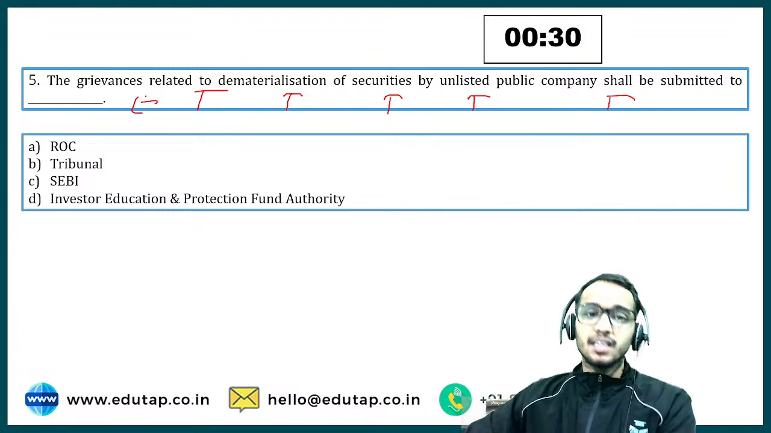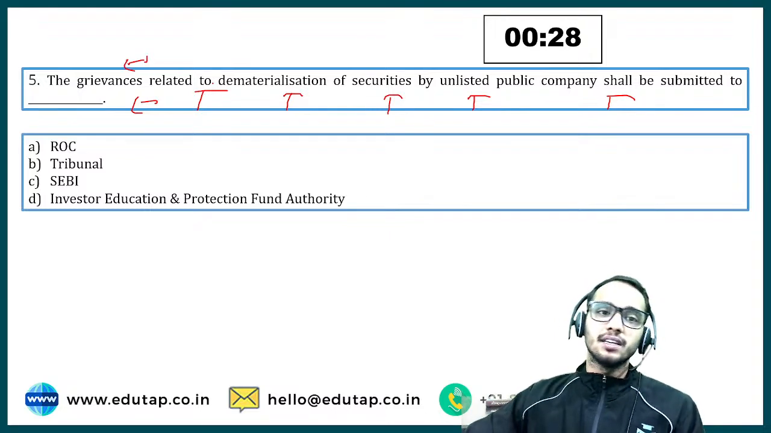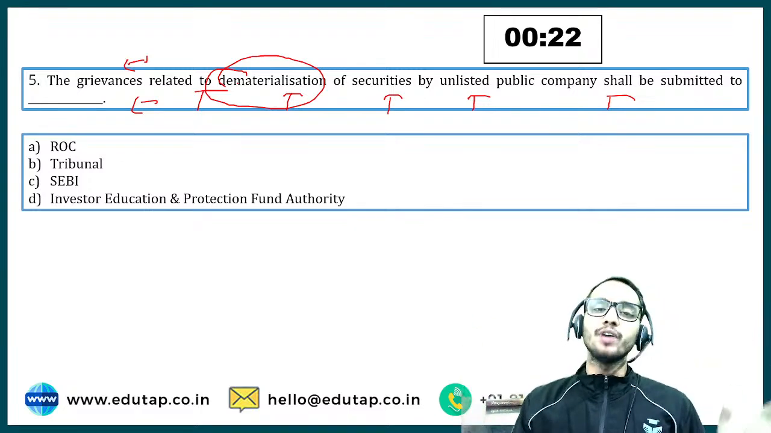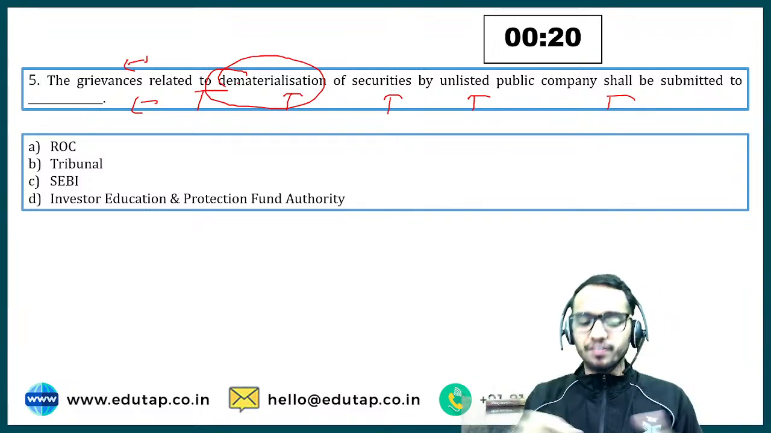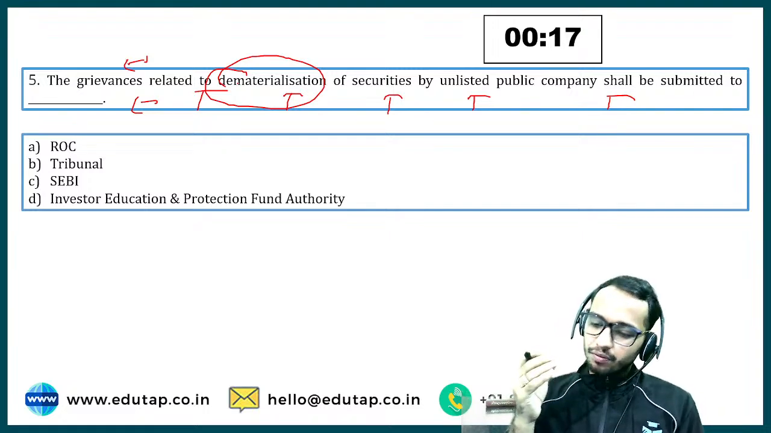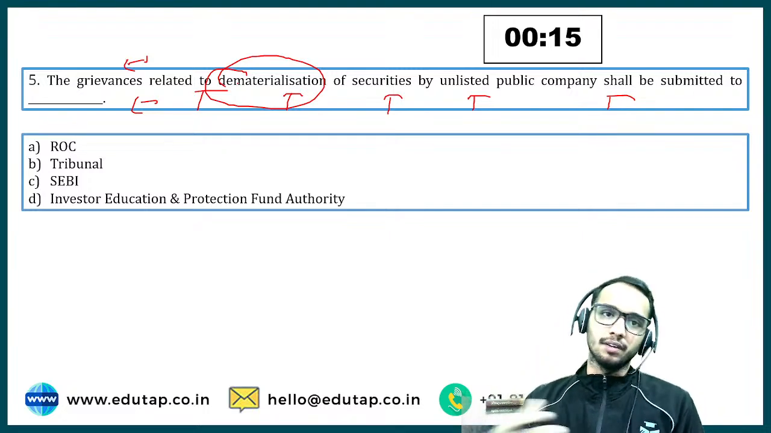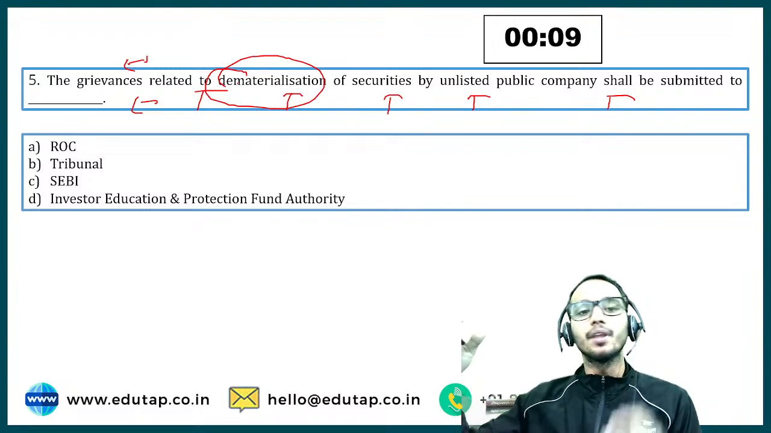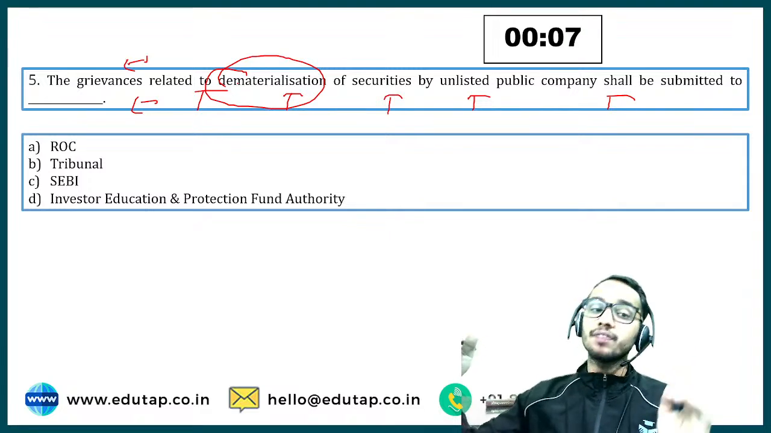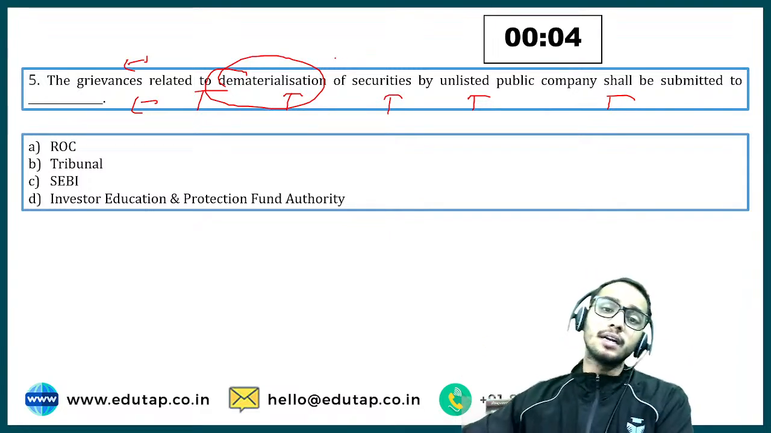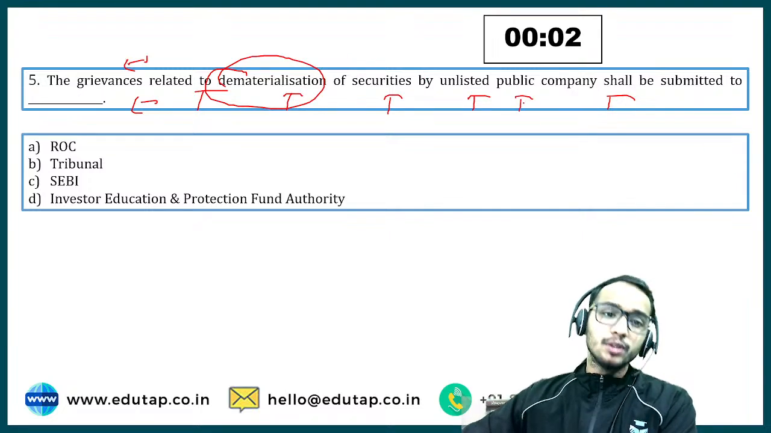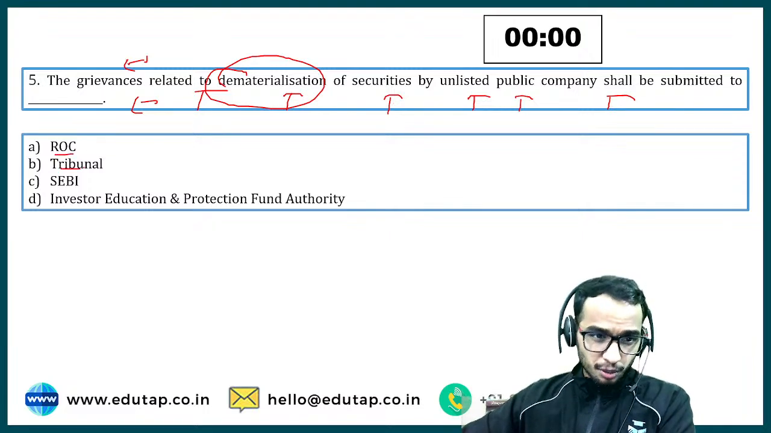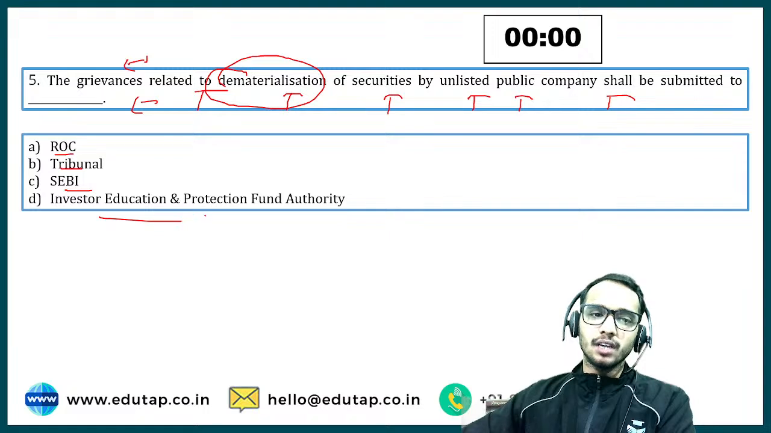The grievances related to dematerialization of the securities by an unlisted public company shall be submitted to whom? Now, what is this dematerialization? In earlier days we used to have share certificates in physical form, right? When we convert that into demat form, through depositories, we have several depositories, NSDL, CDSL, right? If any grievance is there related to an unlisted public company, it would be submitted to whom? ROC, Tribunal, SEBI, Investor Education and Protection Fund.